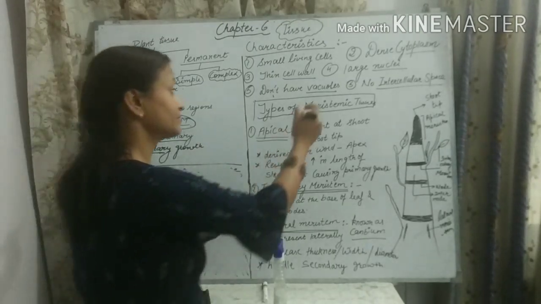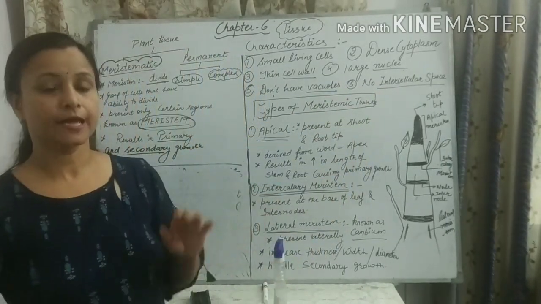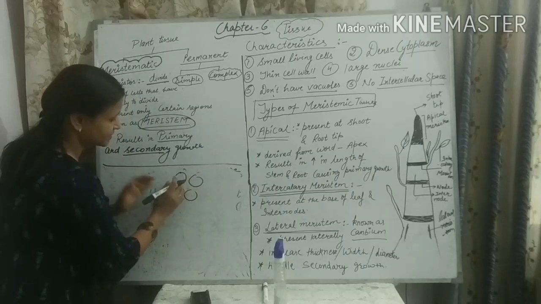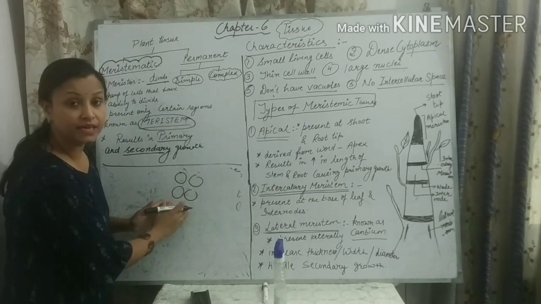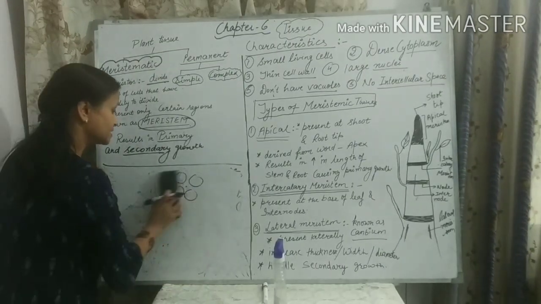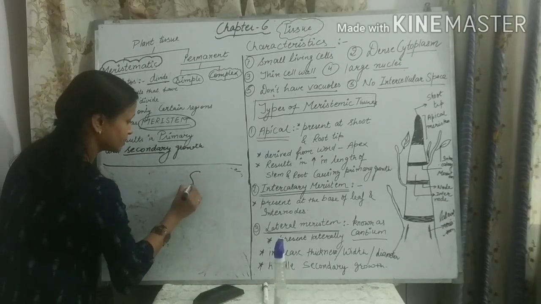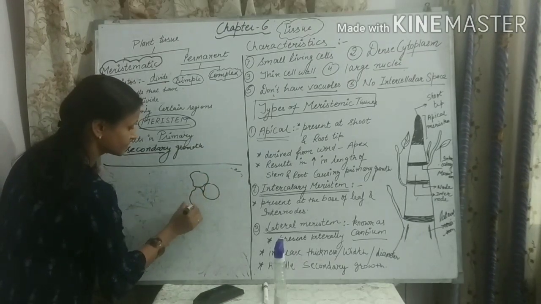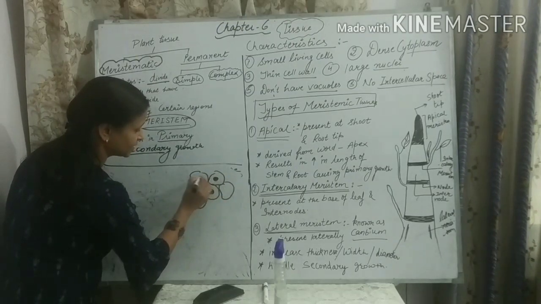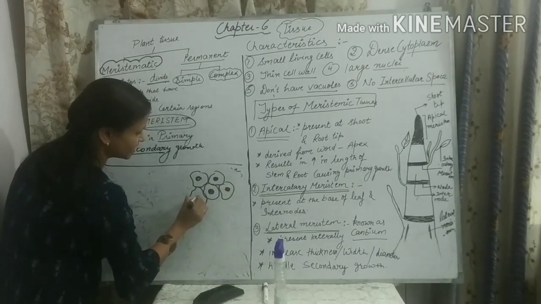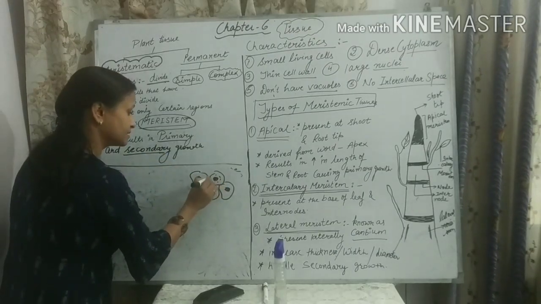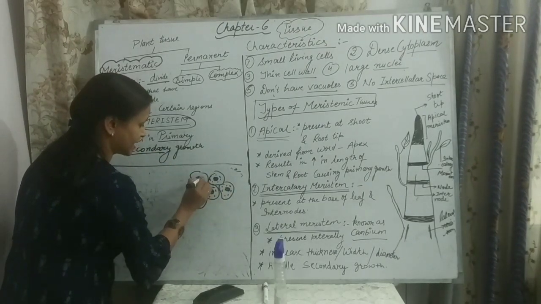The next is the last character, no intercellular space. Intercellular space means the space between the cells. If the cells are far apart from each other, that means there is a gap among the cells. It is known as intercellular space. But the meristematic cells, they do not have intercellular space in between them. Okay, they are just tightly packed. They are very close to each other. So this is the main character of meristematic cell.